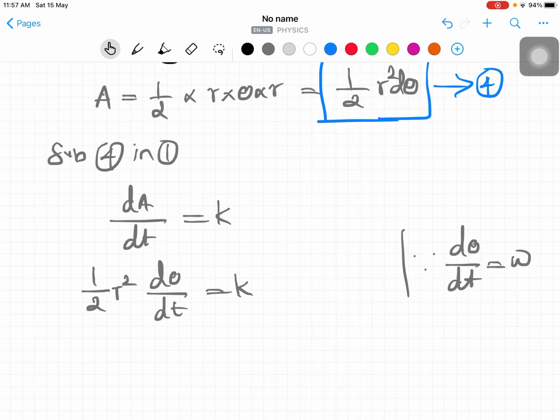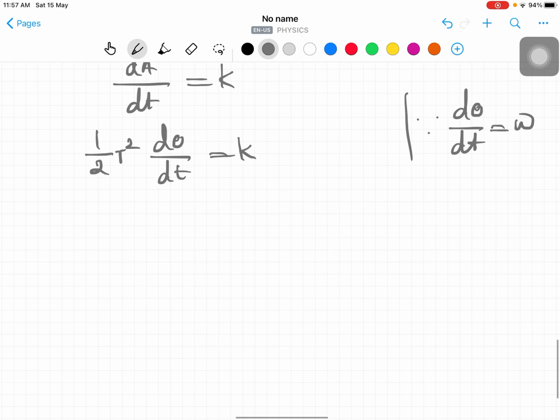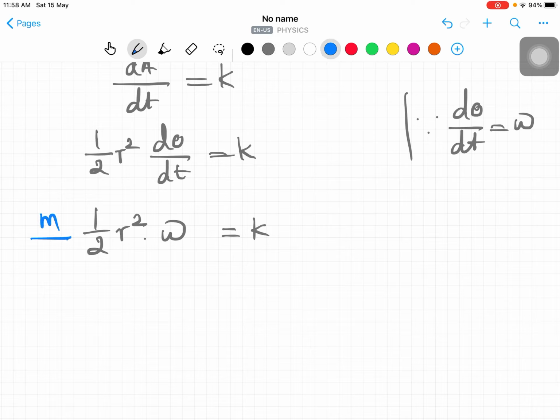So substitute that: half r square into omega is constant. In this condition, we multiply and divide by m, and the equation will not change.